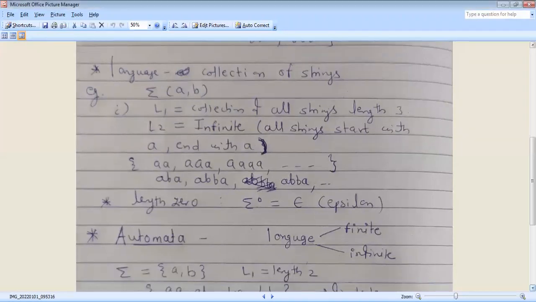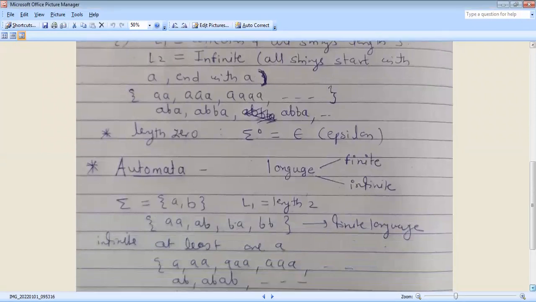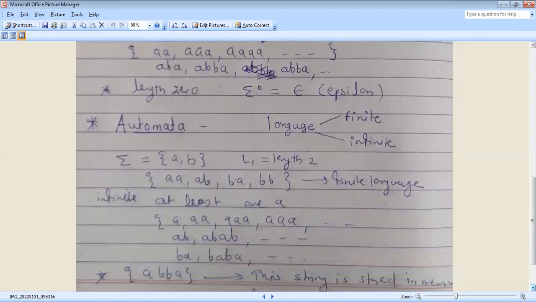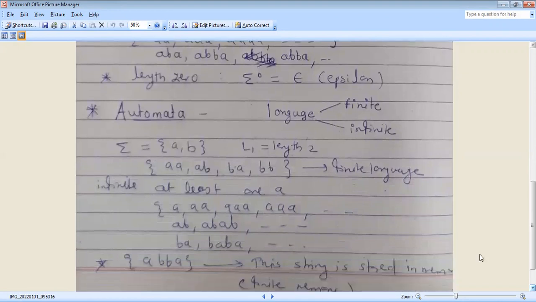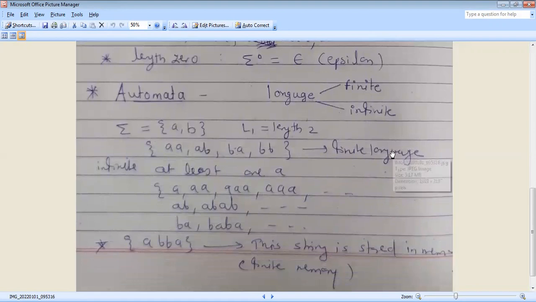Next important point is automata. In automata, a language may be finite or infinite. What do you mean by finite language and infinite language?